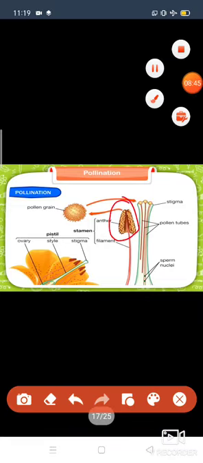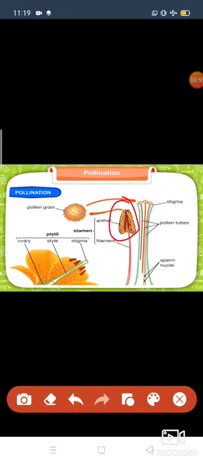Just look at here in the stamen. These pollen grains usually transfer through wind or through pollinators to the stigma. After that, the pollen tube occurs and it will reach where? The ovary. And after that, in the womb of the ovary, what comes? Ovules come, and after that, with the ovules, the seed will germinate.